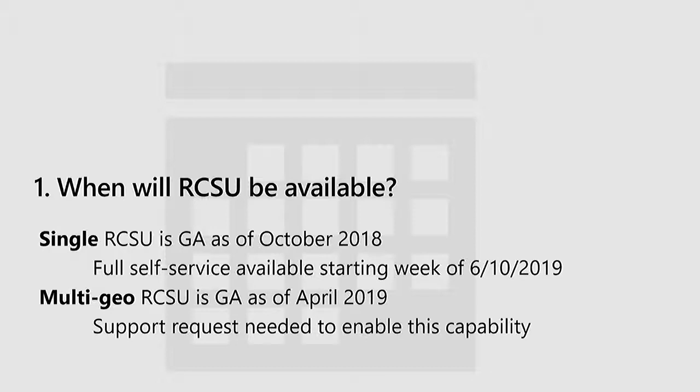I encourage you to consider cloud scale unit, especially the multi-cloud scale unit, because for the single cloud scale unit, there isn't as much to consider unless you're looking at a different topology. But if you're going with retail in the cloud for your store workloads, the existing topology that we've had is getting superseded by cloud scale unit. So this is the de facto standard now. But the consider part is the multi-cloud scale unit. So if you need multiple different cloud scale units in different regions, be sure to consider multi-geo support for that.